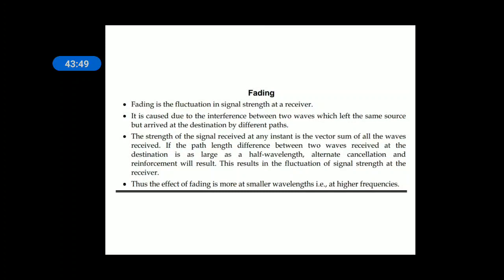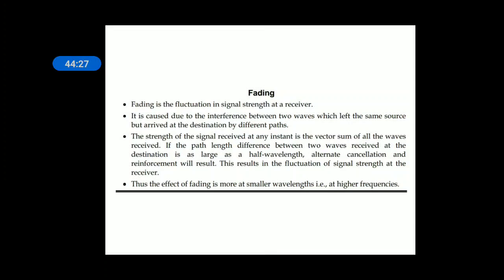That is why many signals will be reaching at the receiver with delay or with advancements, and with addition of the phases or out of phases, the final received signal at the receiver will be fluctuating continuously because of these multiple paths. The strength of the signal received at any instant of time is the vector sum of all the waves received. If the path length difference between two waves received at the destination is as large as a half wavelength, alternate cancellation and reinforcement will result. This results in fluctuation of the signal strength at the receiver.